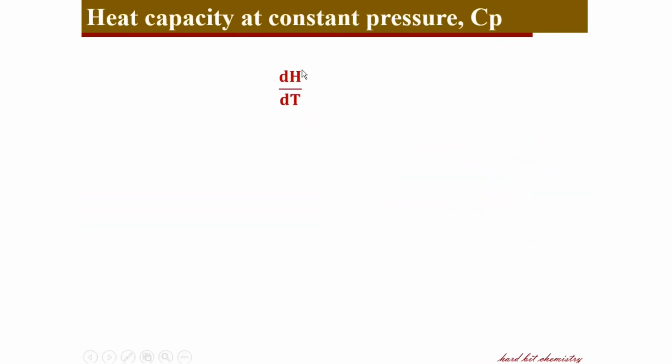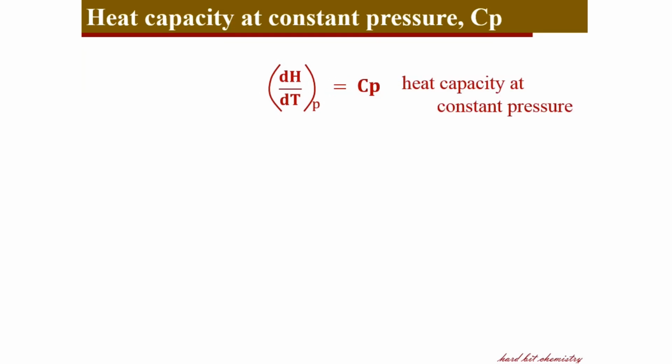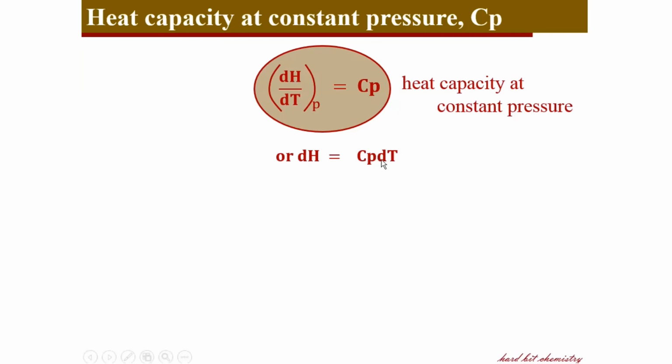And that variation of enthalpy with respect to temperature, but at constant pressure, is called the heat capacity of the system at constant pressure. And it is a very important term, heat capacity, because you can write the change in enthalpy as the heat capacity and the change in temperature. So during a process, if a temperature change occurs, based on the heat capacity of the system, you can measure the change in enthalpy of the system.